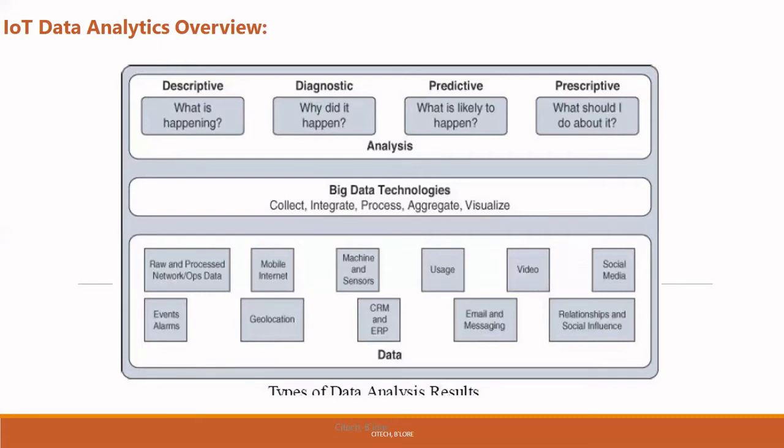Next, we have something called predictive. What is likely to happen? If my oil keeps decreasing and my truck engine temperature keeps increasing, what may happen? Sometimes the engine may fail, sometimes the engine may stop, and many other things may happen. This is how predictive works. We are predicting before the problem occurs. Next, prospective. What should I do about it? If it does happen, what do I want to do about it? That is the future solution we are finding for the problem.